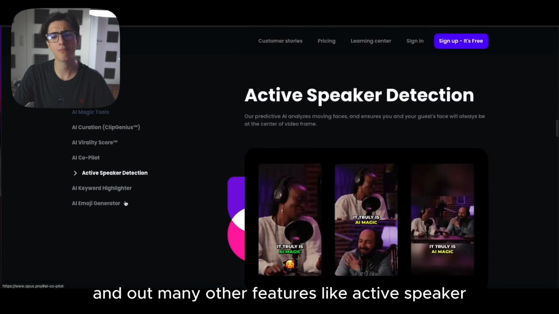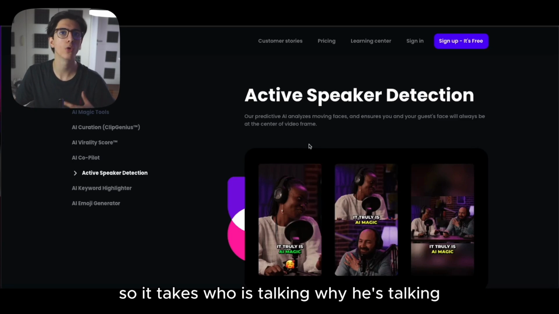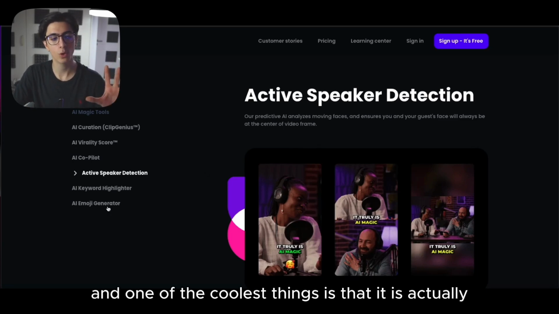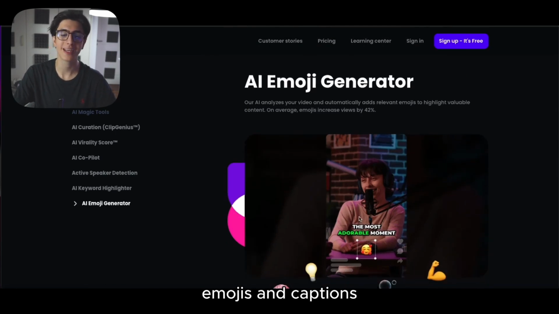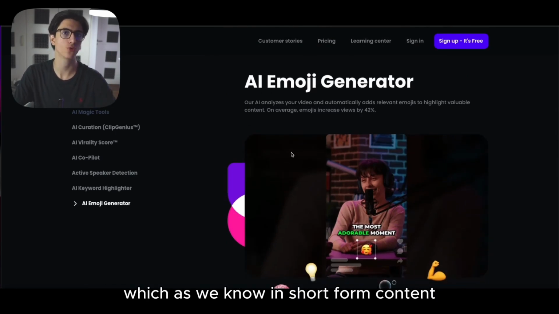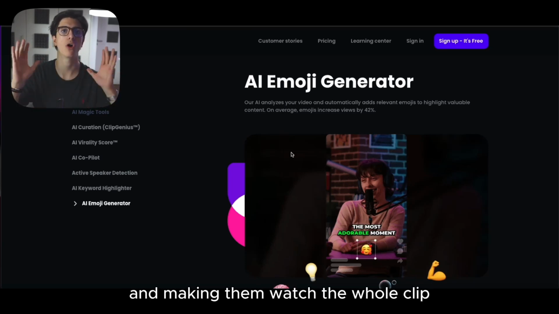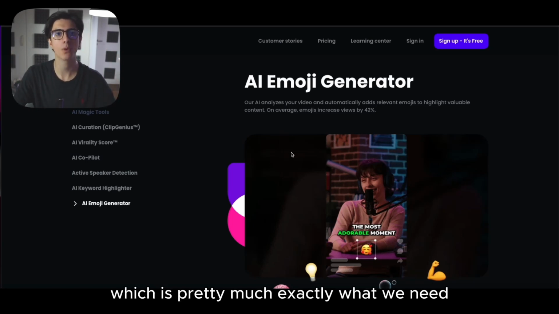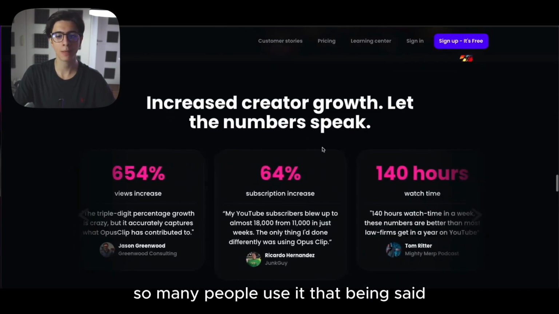It also has many other features like active speaker detection, so it detects who is talking, and one of the coolest things is that it can generate artificial intelligence emojis and captions, which, as we know, in short form content, really help with hooking our audience in our videos and making them watch the whole clip, which is pretty much exactly what we need if we want our short form videos to go viral. So many people use it.